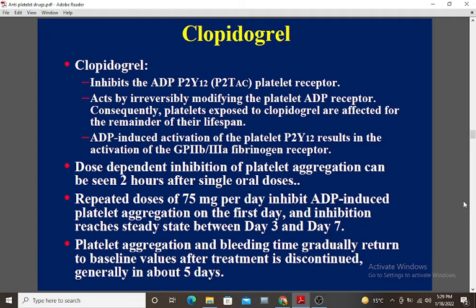Dose-dependent inhibition of platelet aggregation can be seen 2 hours after single oral doses. Repeated doses of 75 mg per day inhibit ADP-induced platelet aggregation on the first day, and inhibition reaches steady state between day 3 and day 7. Platelet aggregation and bleeding time gradually return to baseline values after treatment is discontinued, generally in about 5 days.